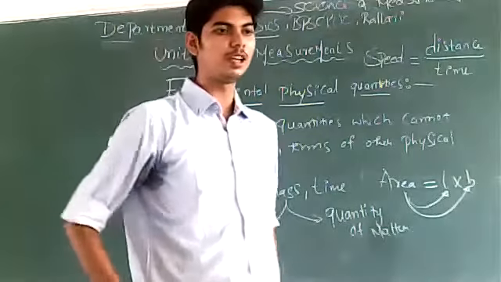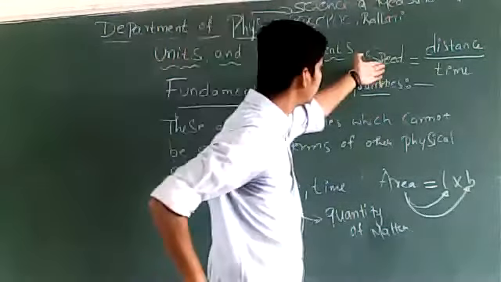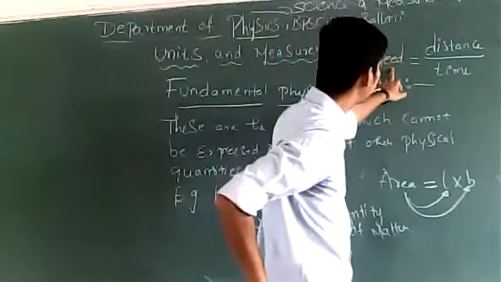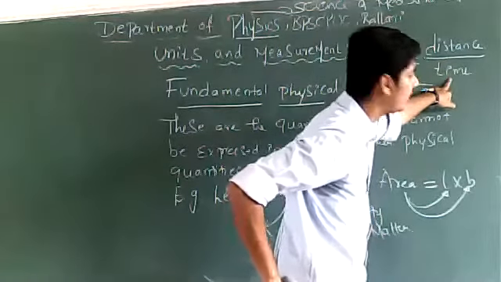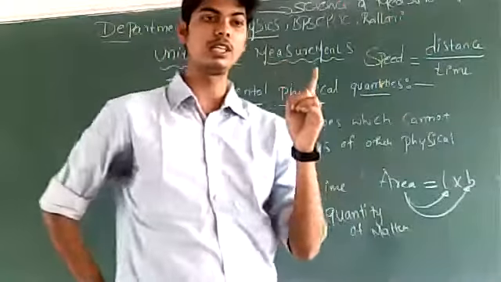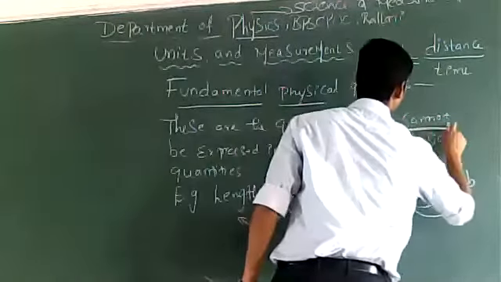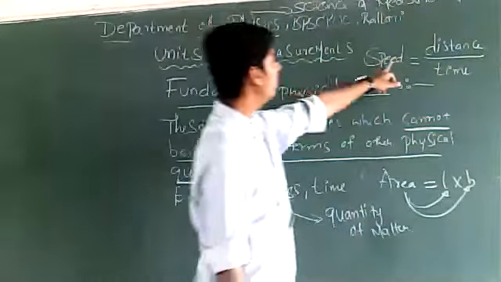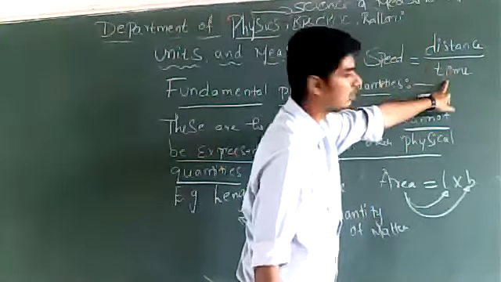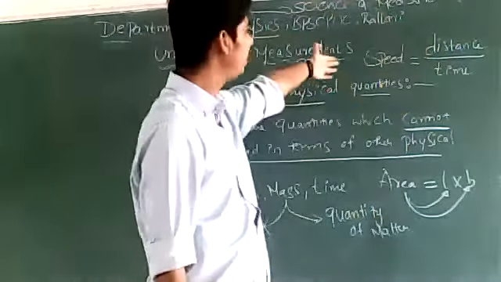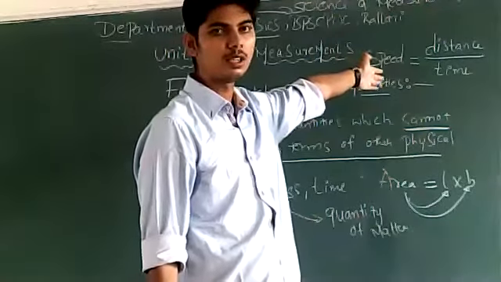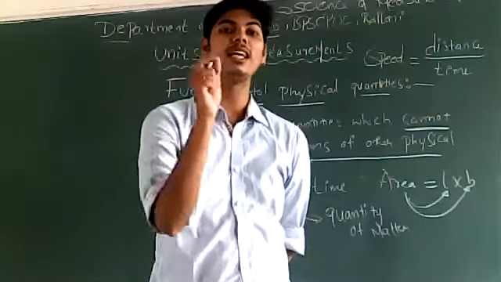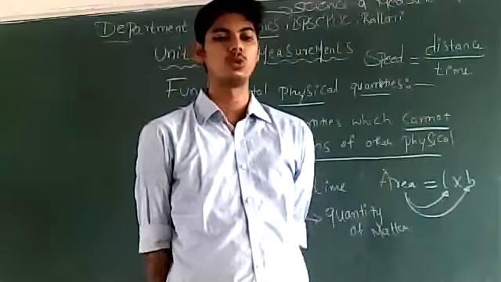So speed is a fundamental physical quantity, correct? See, we are expressing speed in terms of distance and time. Fundamental physical quantities are those quantities which cannot be expressed in terms of other physical quantities. But speed is expressed in terms of distance and time. So can we say speed is a fundamental physical quantity? No, instead it is a derived physical quantity.